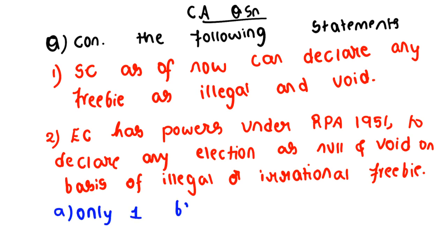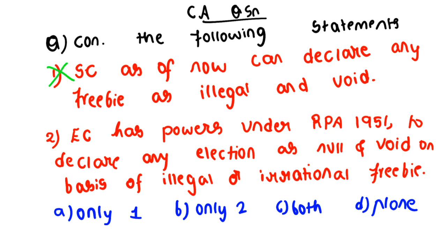Only one, only two, both, none. Clear? Now see, this we are saying Supreme Court. No, the Supreme Court does not have any power to declare any freebie as illegal and void. As of now, the Supreme Court does not have any power.